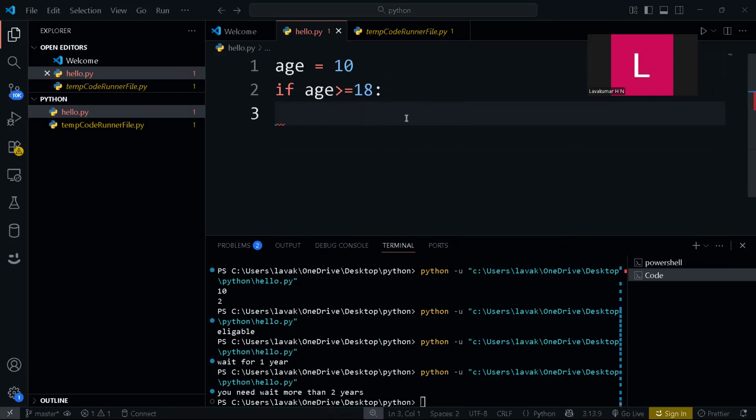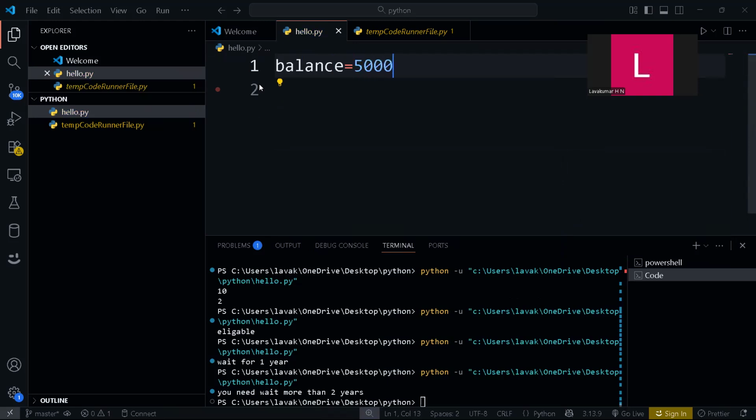Let me take an example of a bank balance. So balance equal to 50,000, and you need to withdraw some money. Withdraw equal to, let's take 2,000. I don't want to take big numbers. Let's take some small numbers, 5,000 and 2,000, so it will be easy for us to know the result before executing.